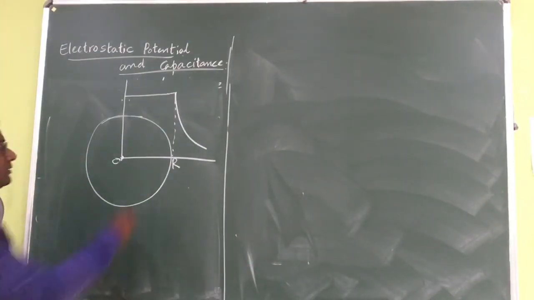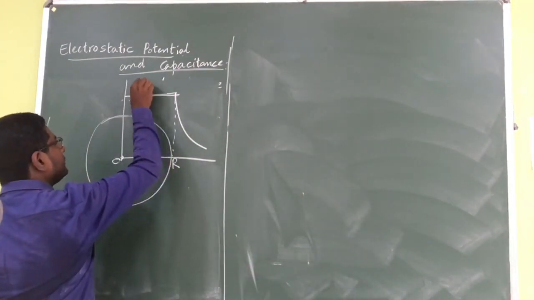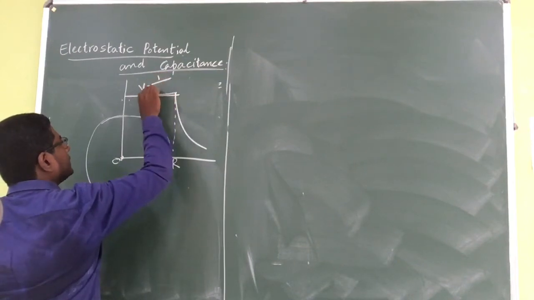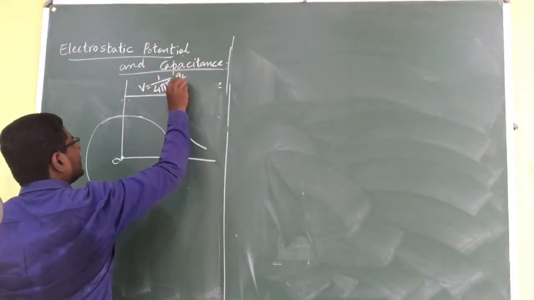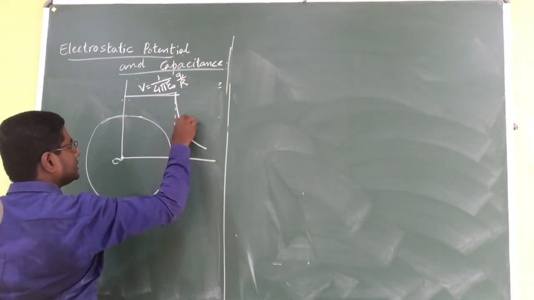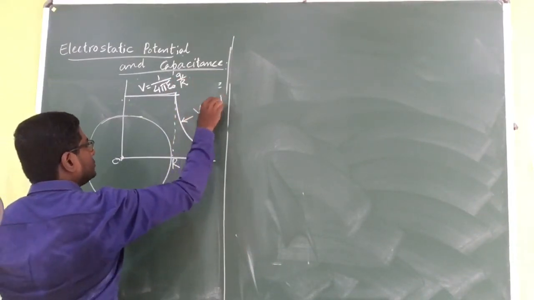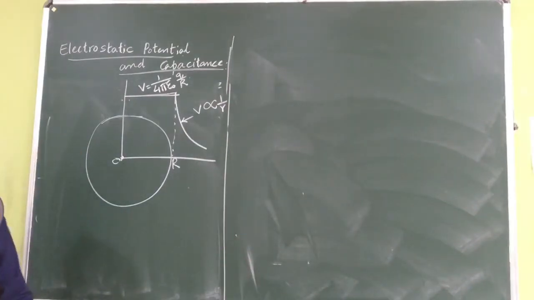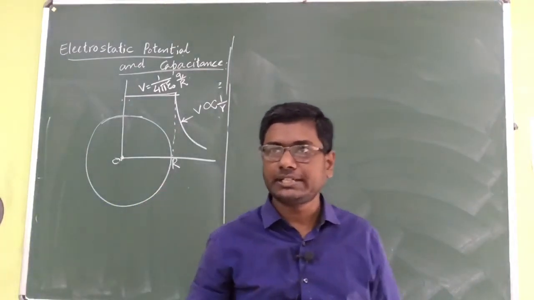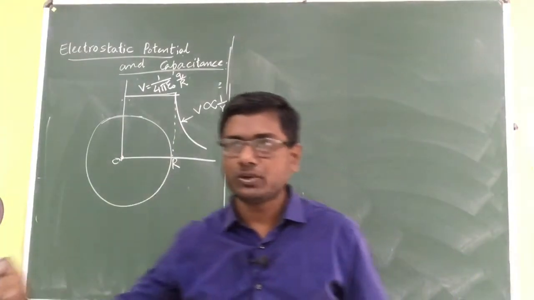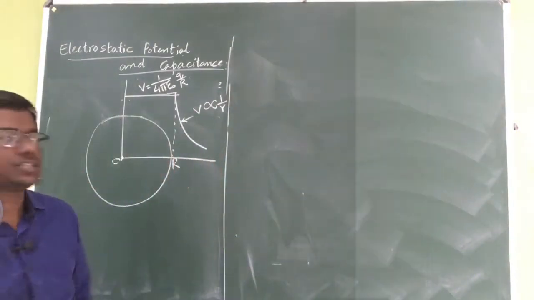For this region, V will be equal to 1 by 4 pi epsilon naught Q divided by R, and for this region, V will be proportional to 1 by r. If you are able to understand the diagram, it is well and good. If you are not, I will give you three situations.